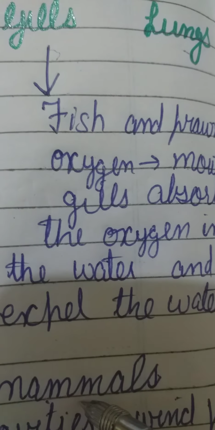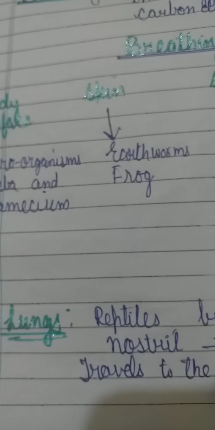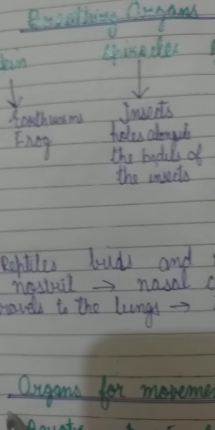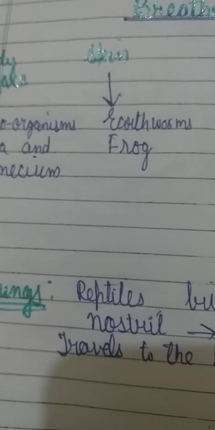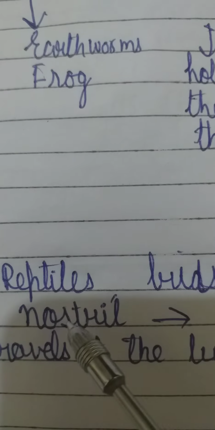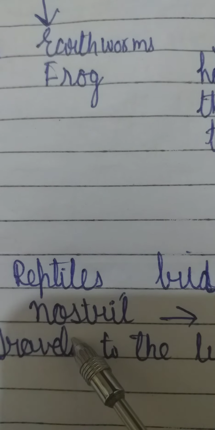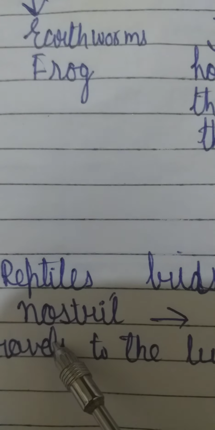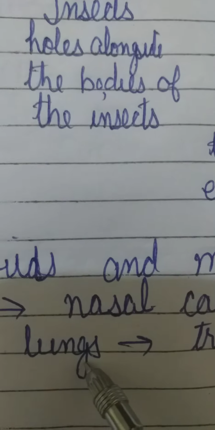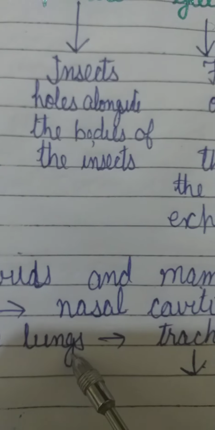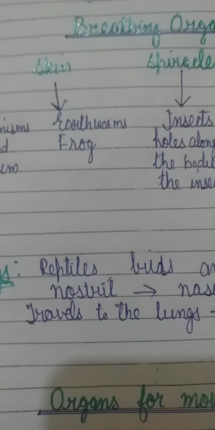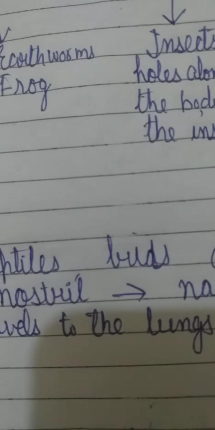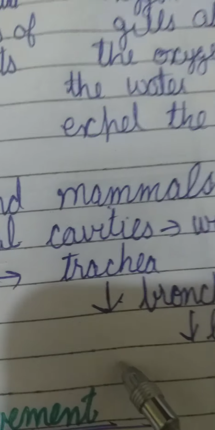Now the next breathing organ, which is present mostly in reptiles, birds and mammals, is the lungs. The breathing organ present in reptiles, birds and mammals is the lungs. First, the oxygen is taken into the body with the help of the nostril. From the nostril, the oxygen passes into the nasal cavity, and from the nasal cavity, the oxygen passes into the windpipe. Now from the windpipe, the oxygen travels to the lungs with the help of the trachea,